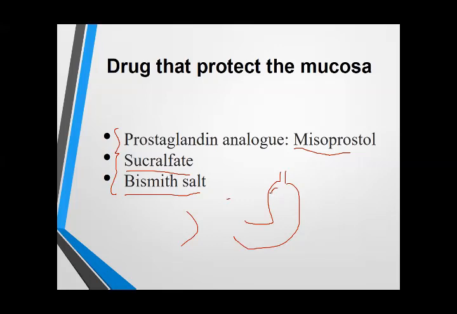It forms a protective lining, so gastric acid will not penetrate through this protective lining and not cause injury to the gastric mucosa. These are the agents: misoprostol, sucralfate, and bismuth salt. It is asked in the viva, so you should remember the name of these substances.